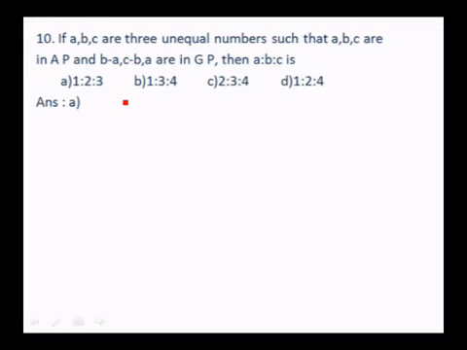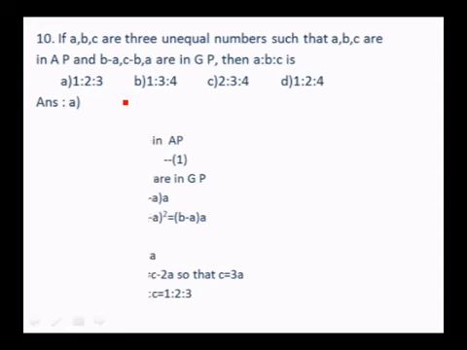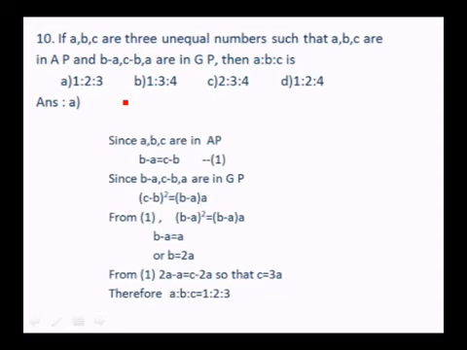So here we are using the concept of both AP and GP. Since A, B, C are in AP, naturally you have B minus A is equal to C minus B, and he has given that B minus A, C minus B, A are in GP. Therefore, (C minus B) whole square, that is B square is equal to AC, that is (C minus B) whole square is equal to (B minus A) into A. So from 1, (B minus A) whole square is (B minus A) into A, because C minus B is replaced by B minus A. So B minus A, if you cancel one B minus A, you get B minus A is equal to A, or B is equal to 2A.